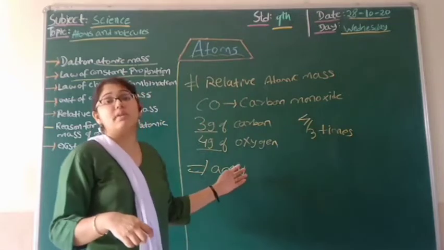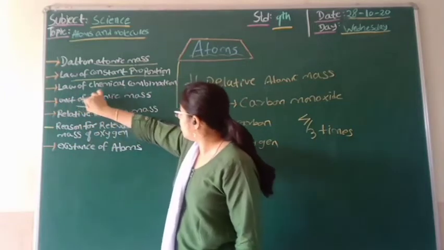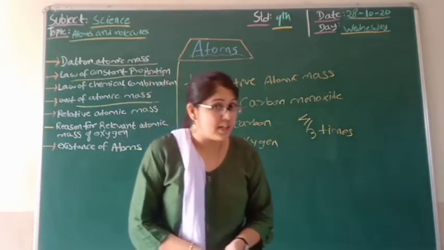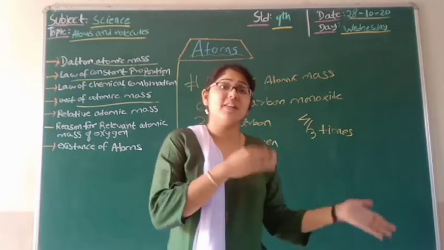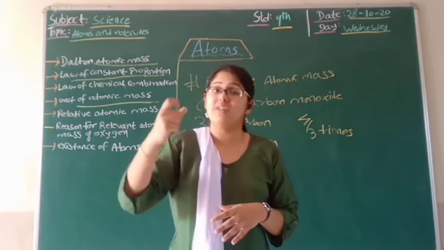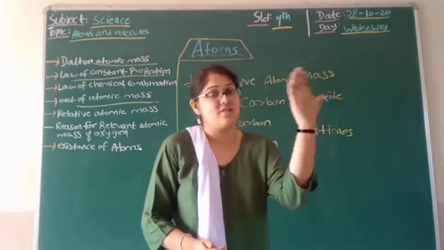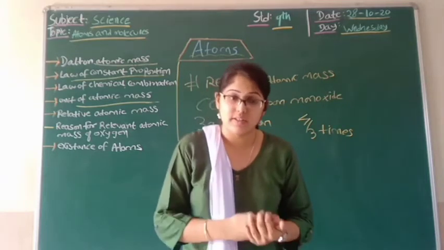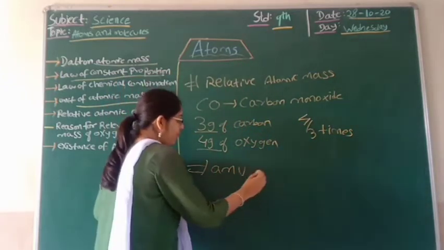Previously A and U were being used for the unit of atomic mass. But after that IUPAC came, the International Union of Pure and Applied Chemistry. As we know, previously even the naming of elements was very different. But after IUPAC came into existence, all the names of the elements have been confirmed and accepted by the IUPAC. Similarly, after the existence of IUPAC, the unit changed from AMU